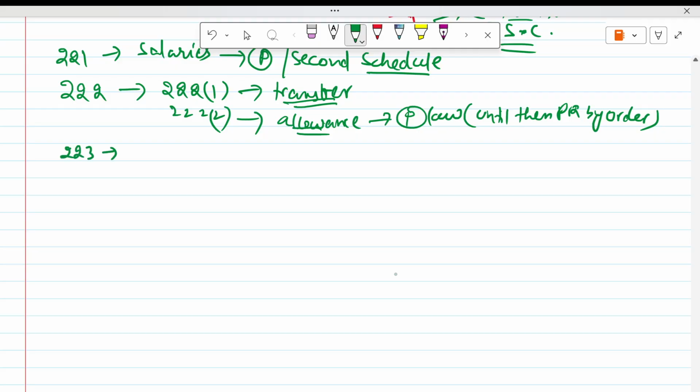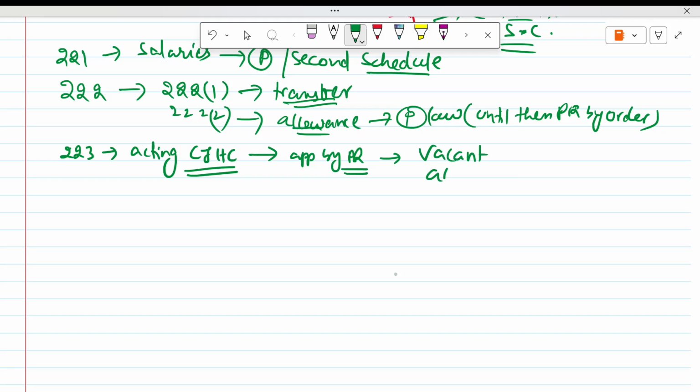Then 223, acting CJ High Court. The acting CJ is appointed by the President. When can he appoint? When there is a vacancy, or when the Chief Justice is absent or unable to perform his duties, then the President can appoint a CJ of the High Court from among the High Court judges available there.